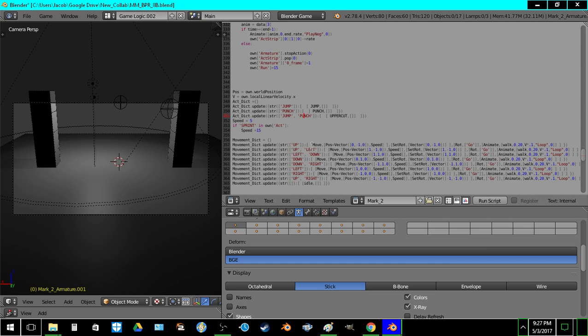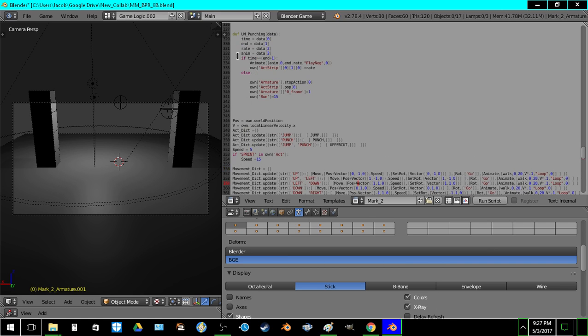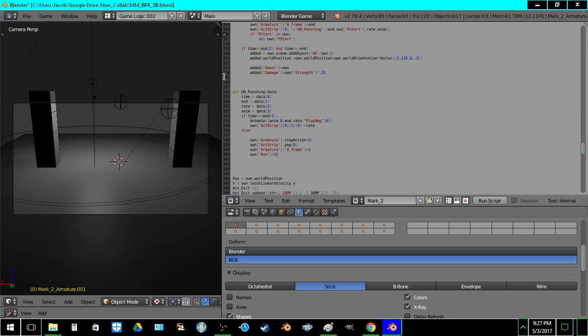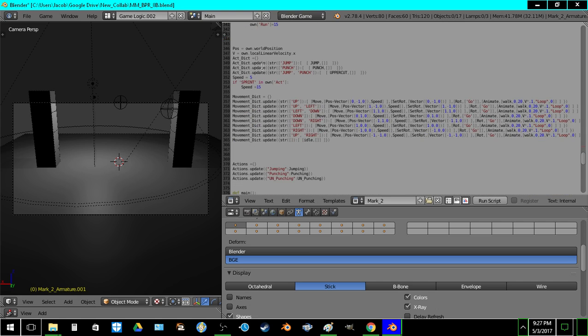See right here, we have move, and the direction that you're going to head, and how fast. And then we have set the rotation to apply, and then we have apply the rotation, and then we have what animation to play, and that's a micro state, like a simplified state. But you can call these pieces all directly inside of the states, and then the states themselves can be set by other actors. So I could add a state here that says hurt, and then if you pop hurt in an extra, it'll call that, and then you can animate it using one of these generic acts, and all that kind of stuff. So it makes it kind of flexible,